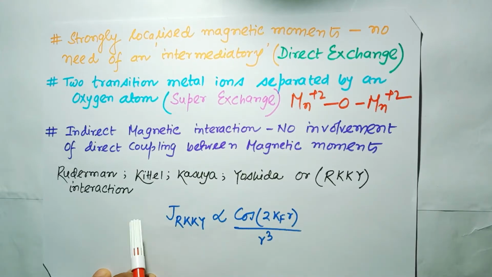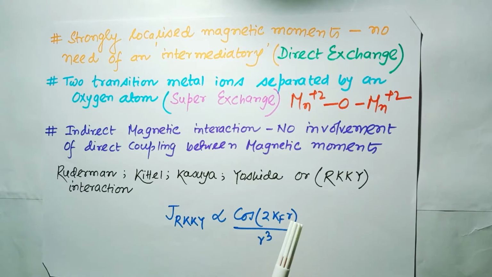This kind of indirect magnetic interaction is called the Ruderman-Kittel-Kasuya-Yosida, or RKKY, interaction. So we can see that J_RKKY, this is the exchange term, is proportional to cos(2k_F r) divided by r cubed, where k_F is called the Fermi wave vector. This kind of RKKY interaction is of a long range nature. It might be ferromagnetic or antiferromagnetic coupling depending on the distance, as the coupling is oscillatory.